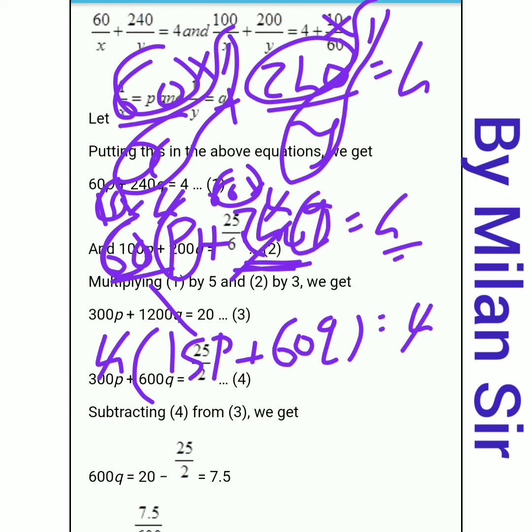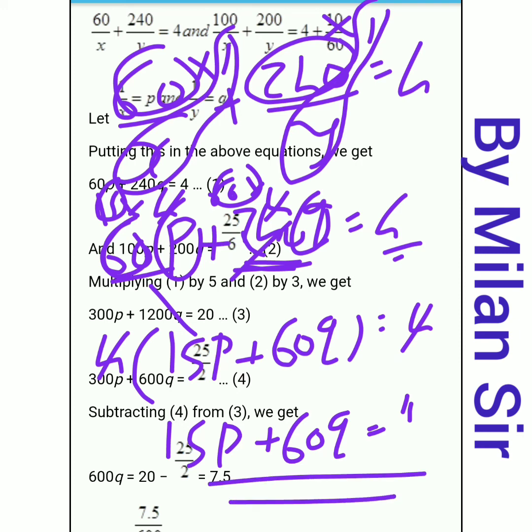Now we can cut this 4. So 15p plus 60q is equal to 1. Nothing is remaining, so 1, because we used a division process. If we use an addition or subtraction process and nothing is remaining, then 0. If we use a multiplication or division process and nothing is remaining, then we need to write 1. So this is our equation number 3: 15p plus 60q is equal to 1.